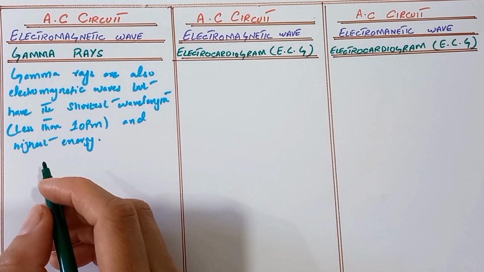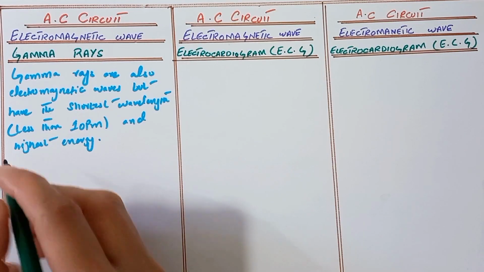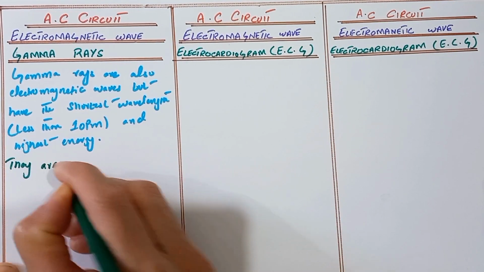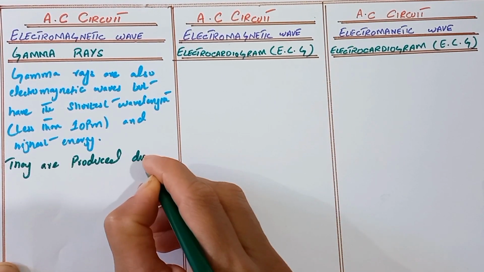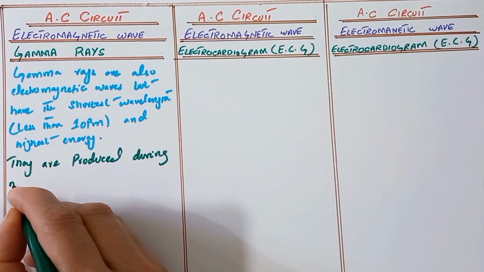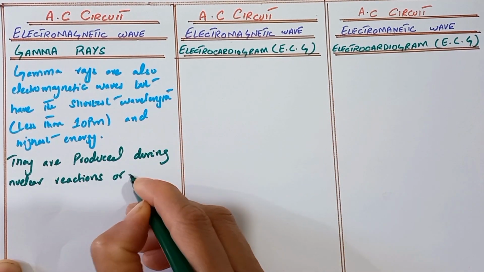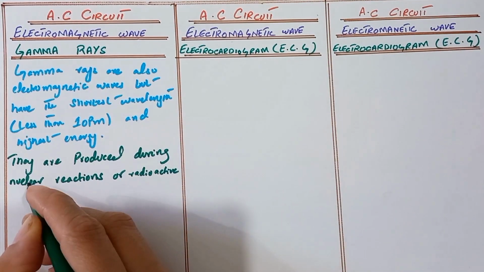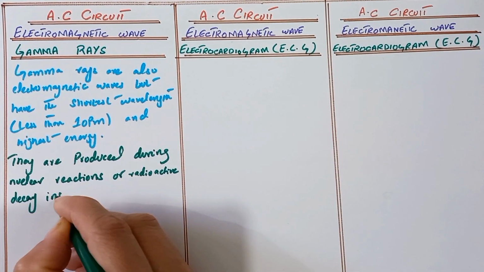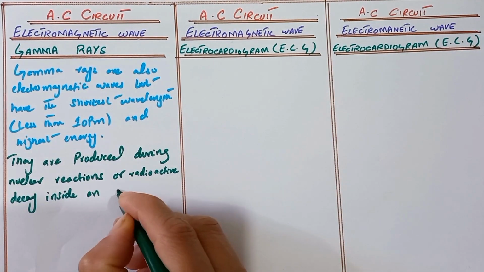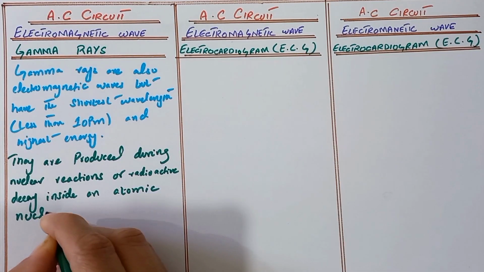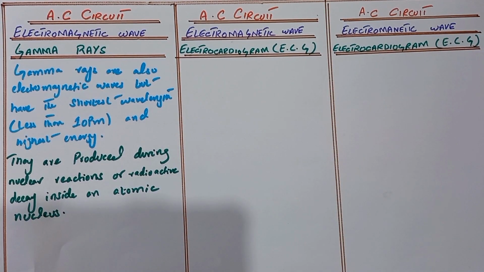They are produced during nuclear reactions or radioactive decay inside an atomic nucleus.